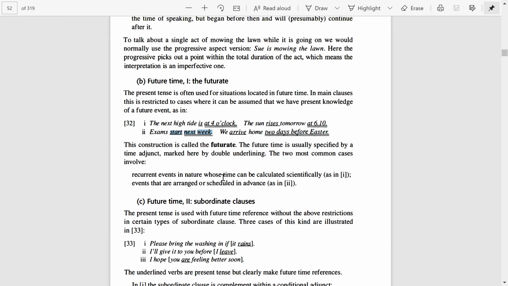Recurrent events in nature whose time can be calculated scientifically, as in one. So in these examples, we can say that there are recurrent events in nature whose time can be calculated scientifically in the first two sentences. Whereas in the next two sentences, events that are arranged or scheduled in advance. So these events have already been arranged in advance, right? So these two examples show the events which have already been scheduled or arranged.